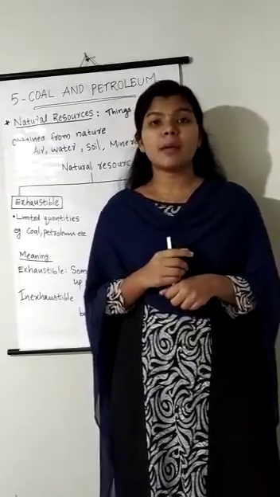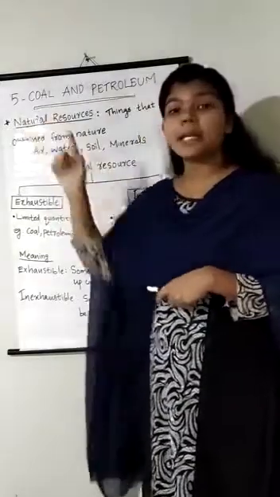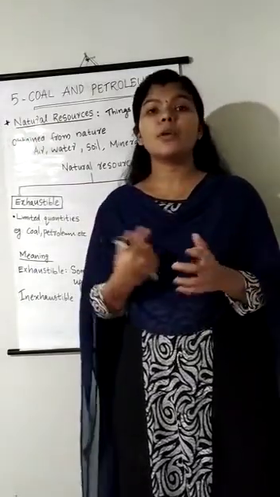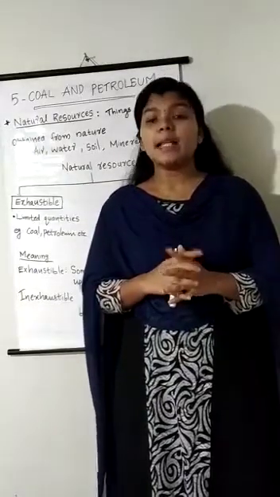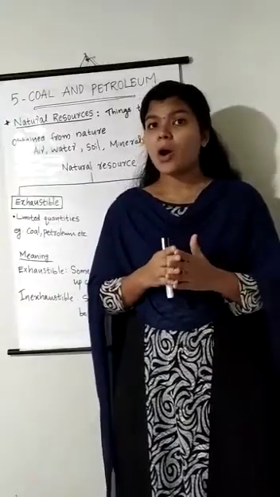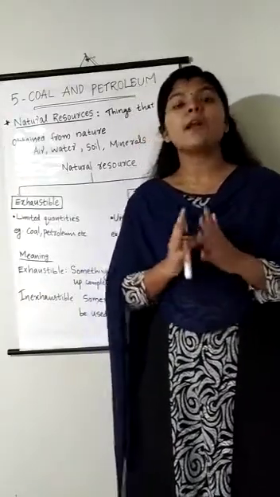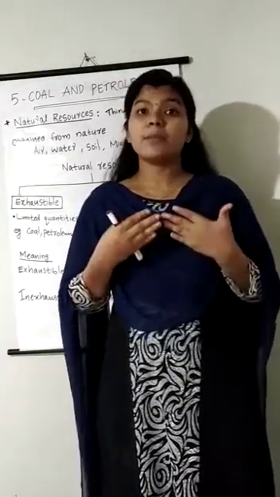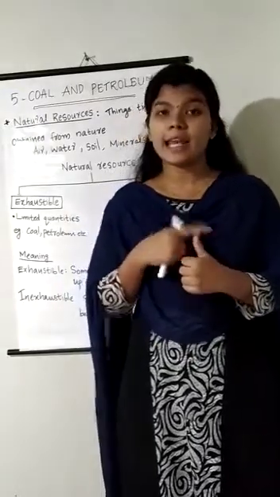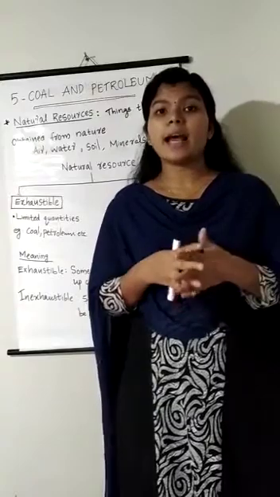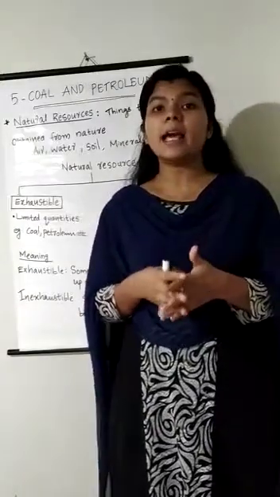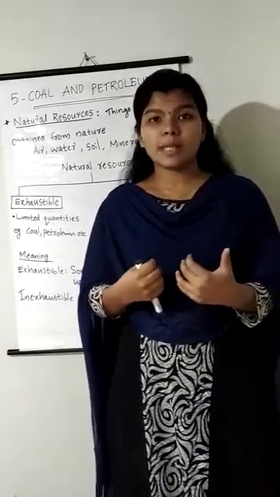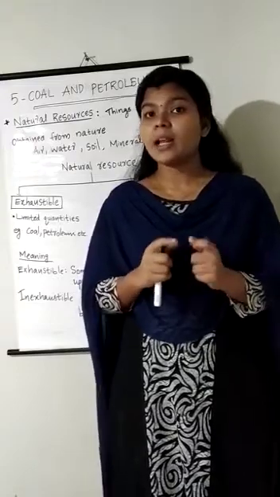Today we are going to discuss a new chapter, chapter number 5, coal and petroleum. Before that, if you look around you and identify 10 objects, they will either be man-made or naturally occurring. For example, trees are the gifts of nature to us, and the air we breathe is also a part of nature. But the car that your dad has and some electronic devices like mobiles and laptops are man-made. So, to make these objects, man needs some natural resources.